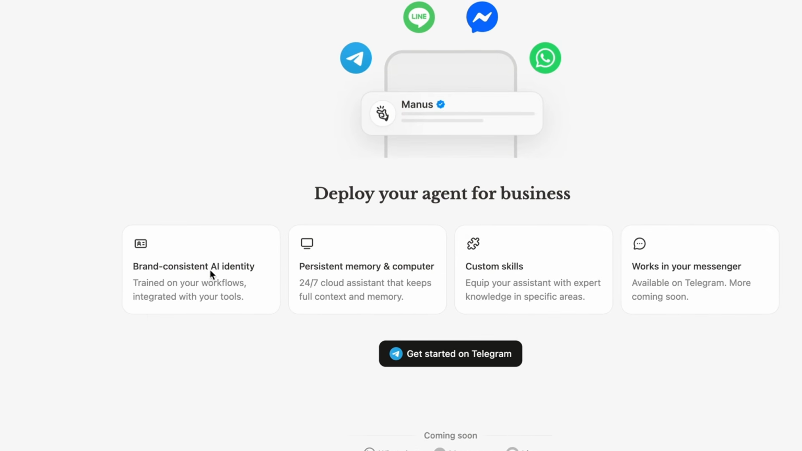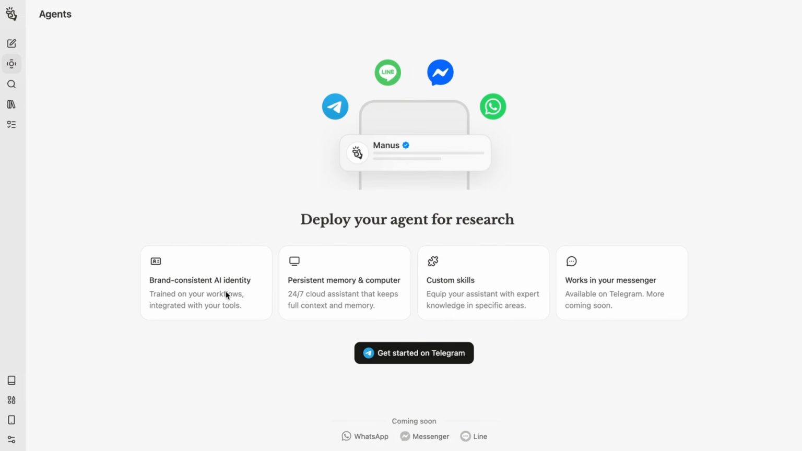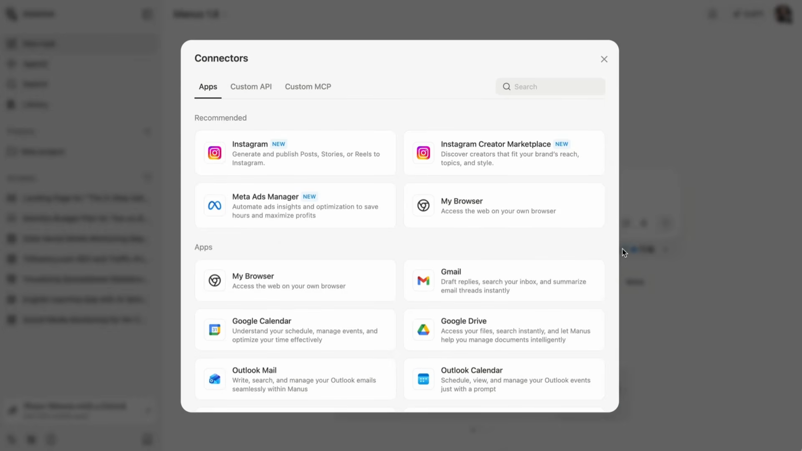You can have this brand consistency as well. But the idea with this is that you're going to be able to use Telegram and WhatsApp and Messenger and ask agents to take action for you using Manus. Now, there are other things you can do with Manus in terms of connectors, and these are really powerful too.